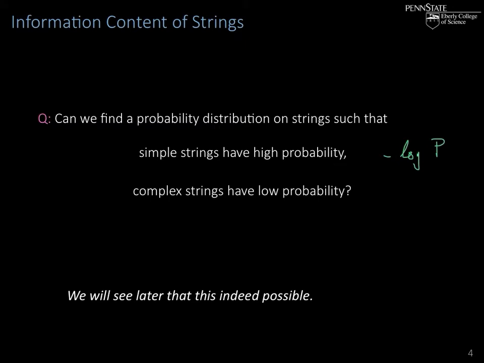So high probability would mean the information would be low, and complex strings would have low probability, which means in turn high information. And we will see later that this is indeed possible. But before we do that, the way to get to this probability distribution is easier if we first define a different complexity measure, and then later try to recast this as a probability distribution.